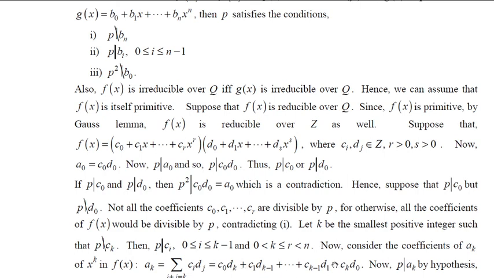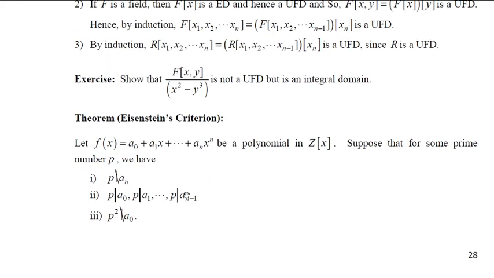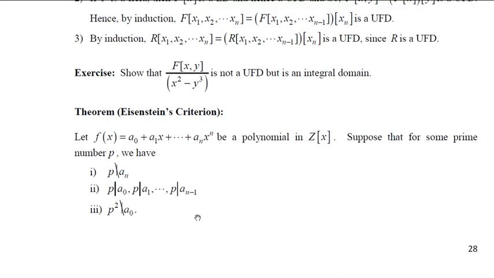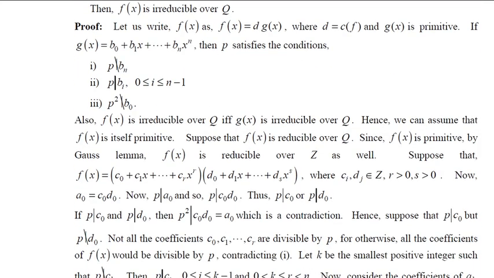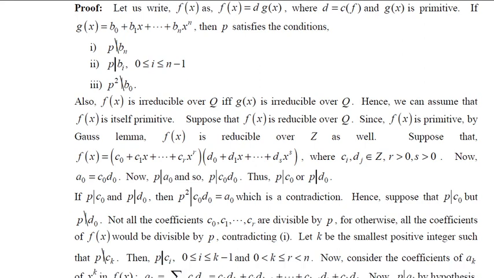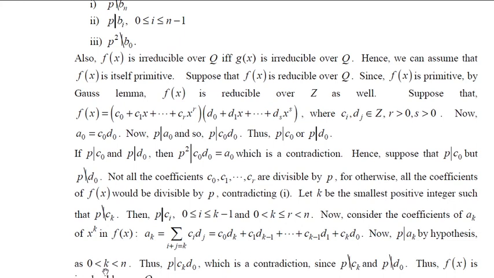And you should note that by the second condition, p must divide all the coefficients which are less than n. And you should note that your k is the smallest positive integer such that 0 less than k less than n. So your k is a number which is less than n. If it is less than n, then p has to divide ak. So p divides ak, because p divides a0, a1, etc. up to an minus 1. That is any number which is less than n.